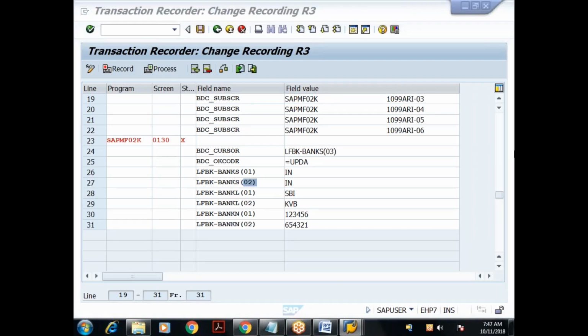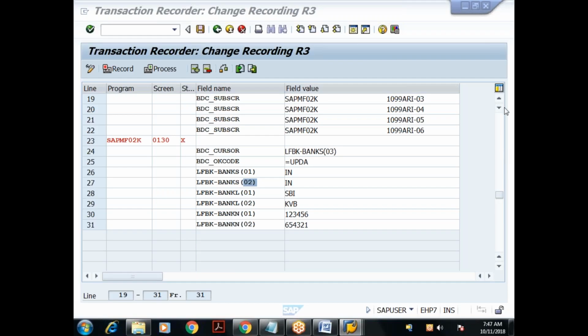Sir, one question. Yes. Suppose you are using BDC for adding new bank details. There are already 10 banks added, so I'm adding the 11th bank details. What we can do is get the bank details from the table and check the number of entries, and accordingly append one more entry. Suppose you have 10 entries and you are adding the 11th one, instead of 01 you can put 11, something like that.